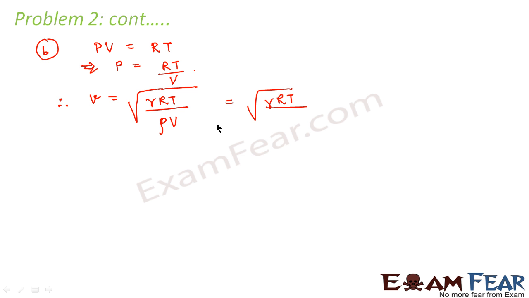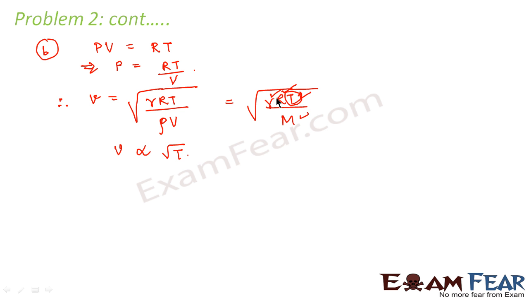What is density into volume? That is nothing but mass. As I mentioned previously, the mass of the gas will remain constant throughout. R is the universal gas constant. So gamma is a constant, R is constant, M is constant, and the only term left here is temperature.